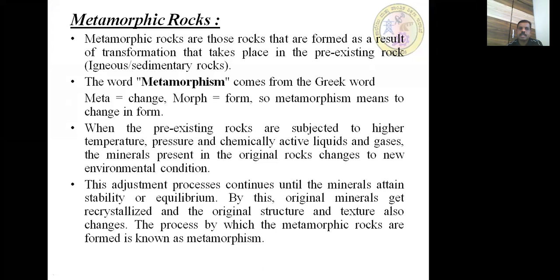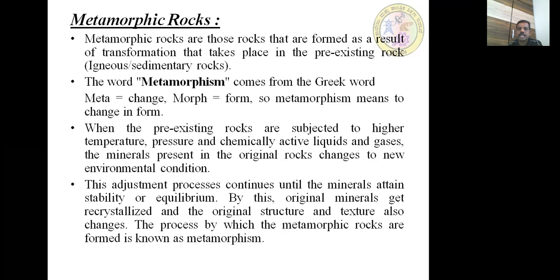So, pre-existing rocks may be igneous or sedimentary rocks. In other words, we can also say metamorphic rocks are rocks that are formed as a result of alteration that takes place in the pre-existing rocks. The word metamorphism comes from the Greek word meta meaning change, morph meaning form. So, metamorphism means change in form.